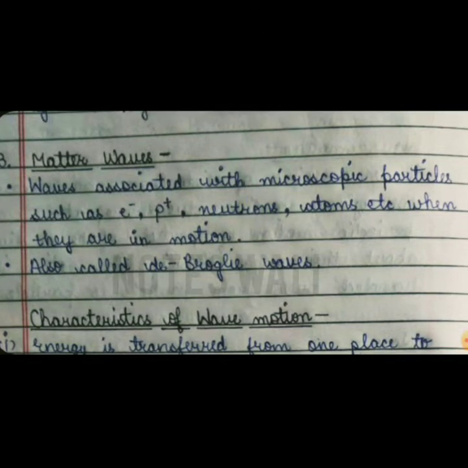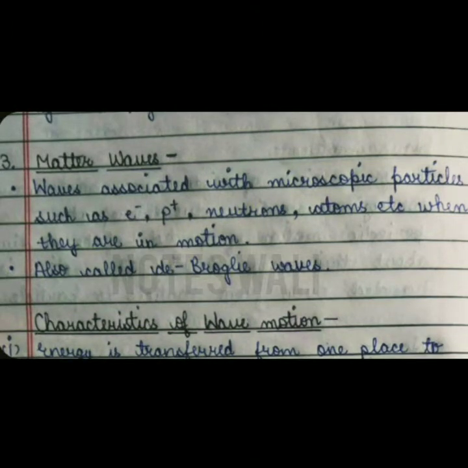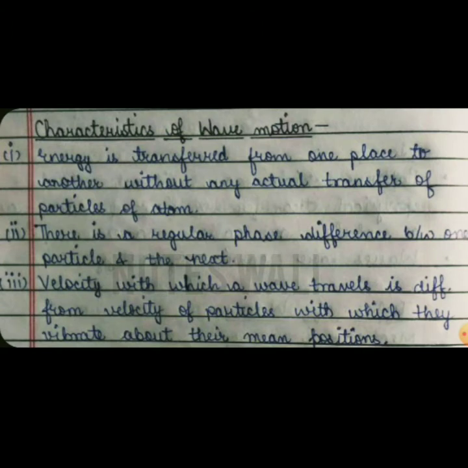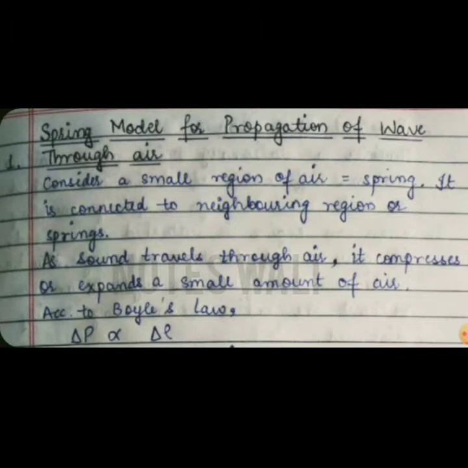And the third one is matter waves. These are the waves which are associated with microscopic particles such as electrons, protons, neutrons and atoms. And these are also called de Broglie waves. The next one is characteristics of wave motion, which you have to study and understand yourself. The next is spring model for propagation of wave, and through the spring model we can explain the propagation of sound waves or material waves through the air and through a solid.